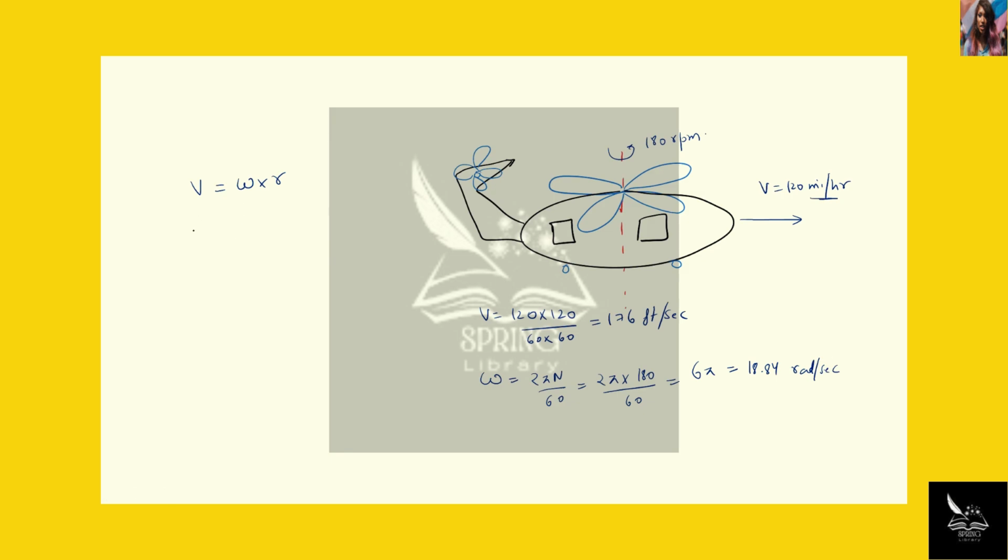Put this in the equation: 176 is equal to 18.84 into r. So the value of r is equal to 9.34 meters. So this is the final answer.